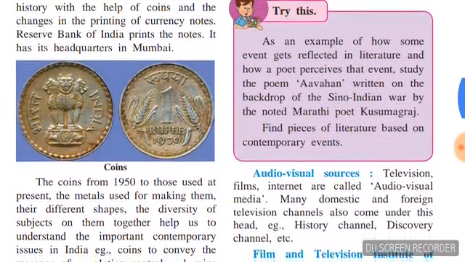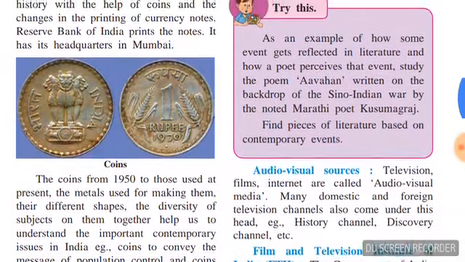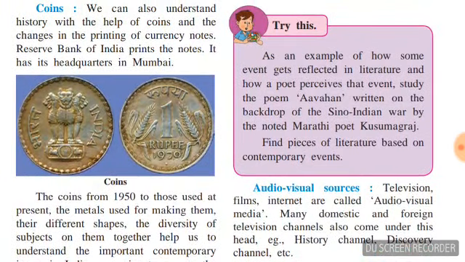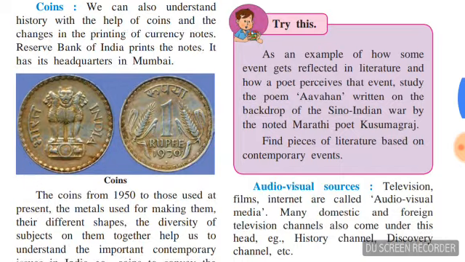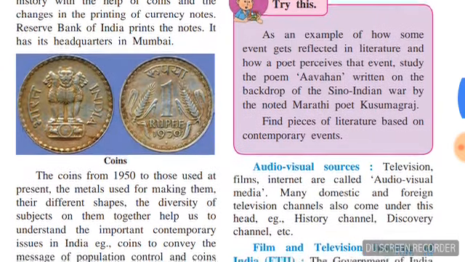Activists were inspired by the Povadas of Lokshahir Annabhau Sathe and Shahir Amar Sheikh during the Sanyukta Maharashtra movement. Then we will see poems as an example of how some event gets reflected in literature and how a poet perceives that event.